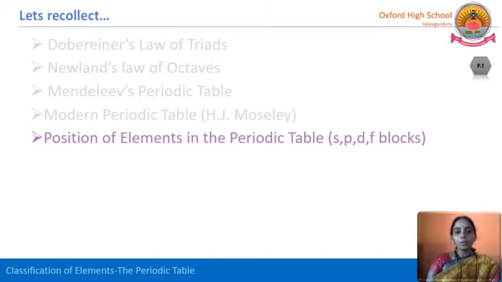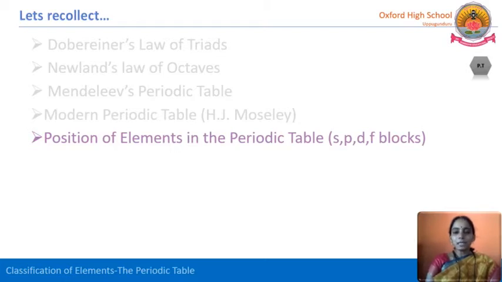Now the modern periodic table by H.J. Moseley is called the long form of the periodic table or the modern periodic table. In this modern periodic table, till now 118 elements are there. These elements are classified into four blocks, those are s, p, d, f blocks. On what basis have we classified them? Based on the differentiating electron.